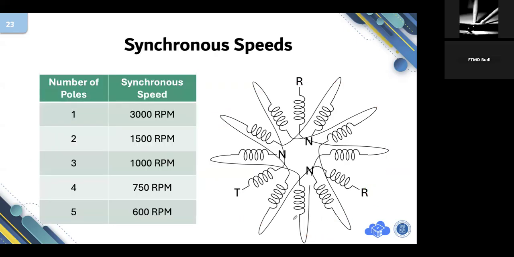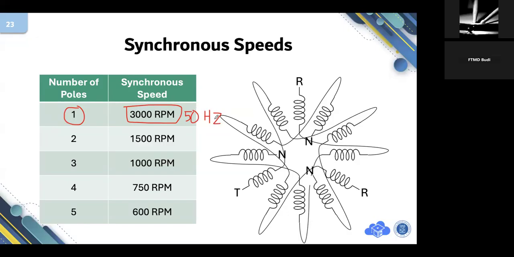If you have one pole of stator, number of pole is one, and then the speed of the rotating magnetic field will be 3000 RPM or 50 hertz. This is exactly the same as 50 hertz.